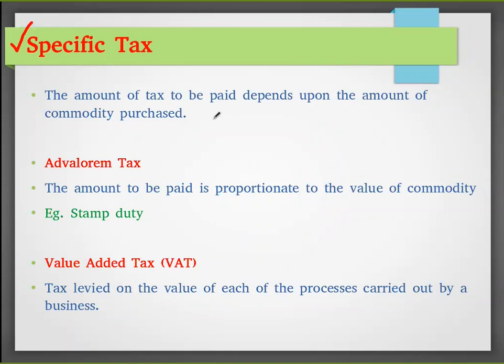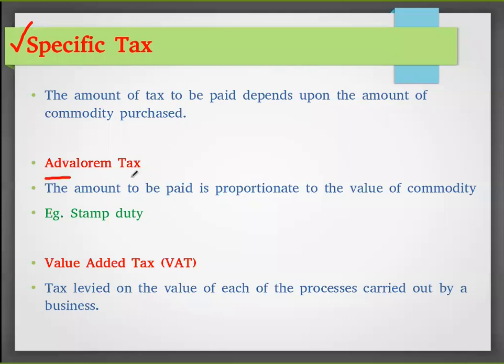Up to a certain limit, you need not pay any tax. After that, you have to pay taxes for every additional commodity, like our electricity tariff. When you are consuming 100 units, you need not pay any amount to our government. But when you consume more than 100 units, you have to pay for each unit. Like that, the specific tax is calculated.